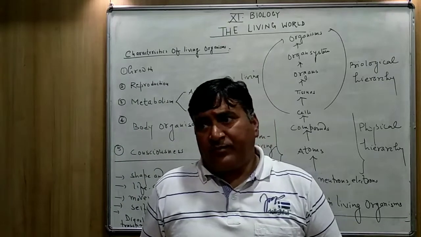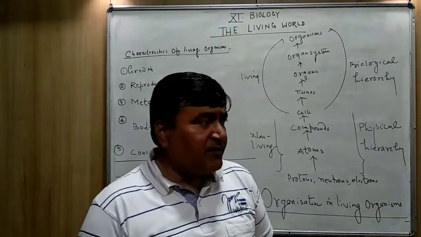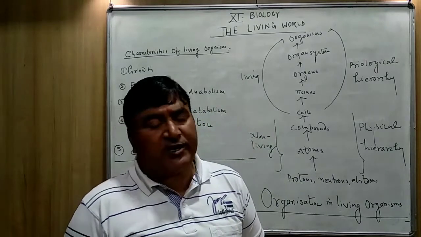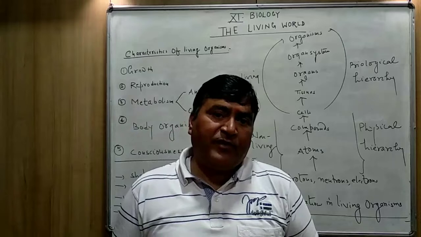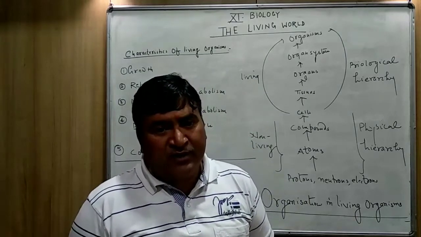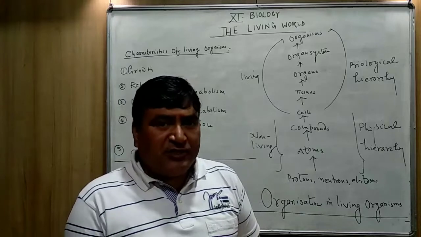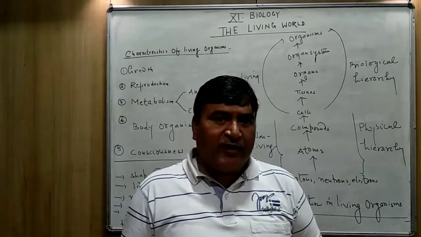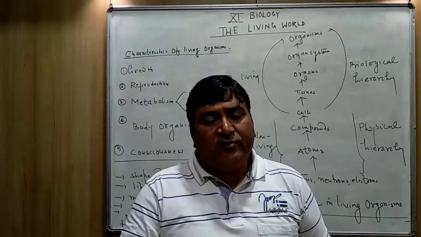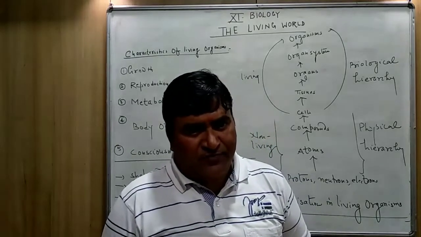Flower contains male reproductive organ, stamen. It also contains the female reproductive organ, carpel. After the pollination, after fertilization, zygote is formed. The ovule is changed into the seed. The whole ovary is converted into the fruit. And again, through the seed, the new plant can be produced.